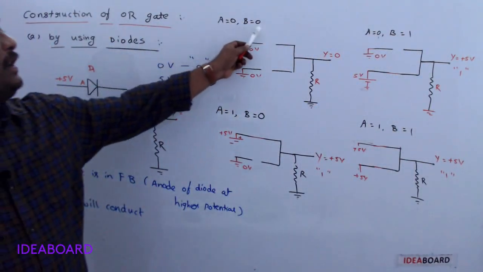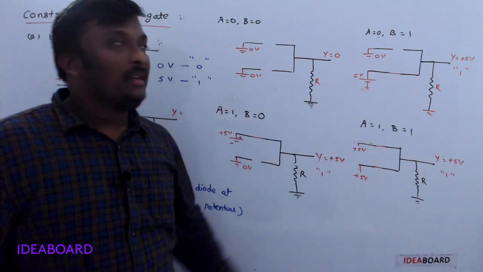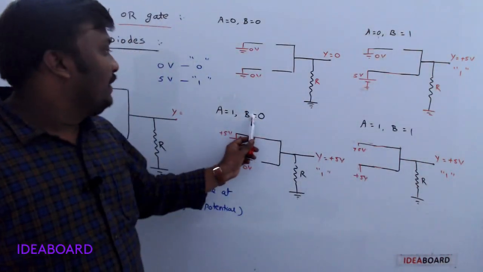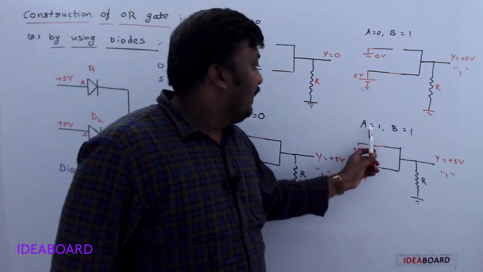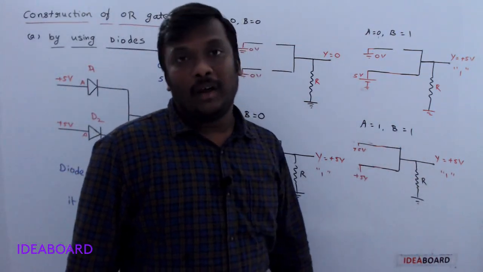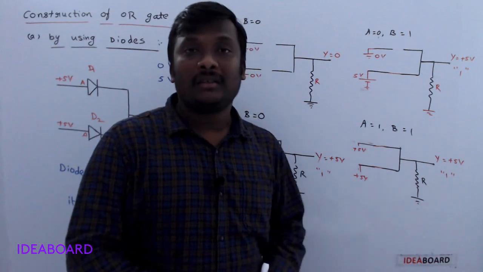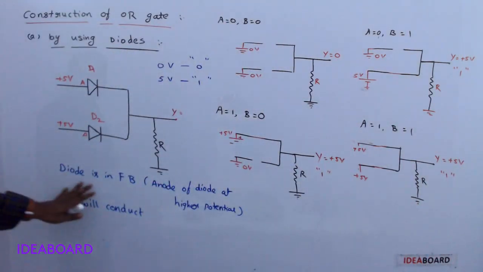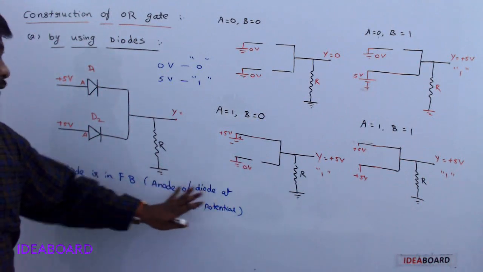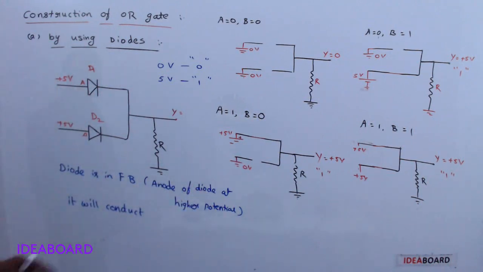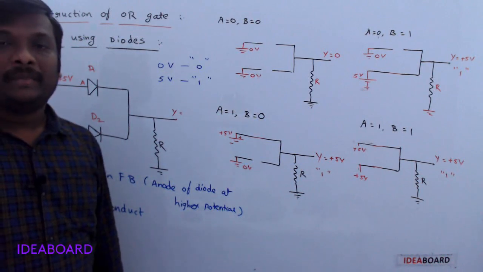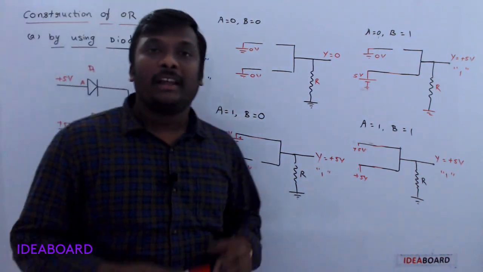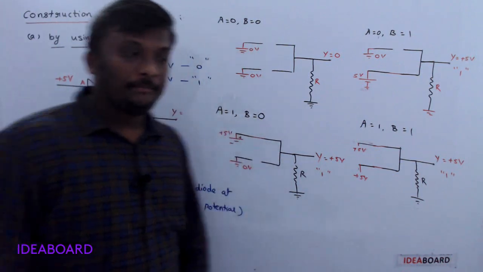See, when A is 0, B is 0, we got Y is 0. A is 0, B is 1, Y is 1. A is 1, B is 0, Y is 1. A is 1, B is 1, Y is again 1. So it satisfies the truth table or not? Understand? So the most important thing is, when a diode is in forward bias, the diode anode is always at higher potential, and it will conduct. You understand? So this is the construction of the OR gate using diodes.